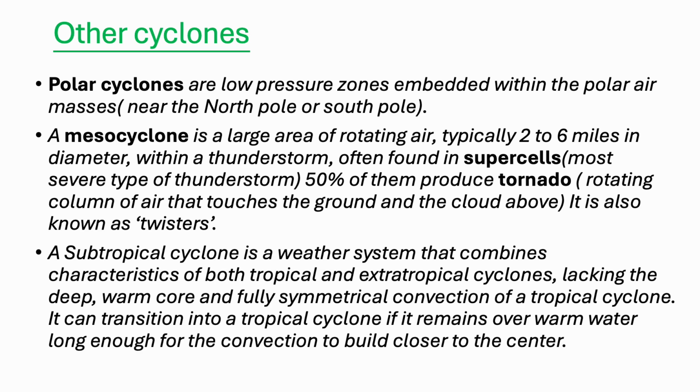A subtropical cyclone is a weather system that combines characteristics of both tropical and extratropical cyclones, lacking the deep, warm core and fully symmetrical convection of a tropical cyclone. It can transition into a tropical cyclone if it remains over warm water long enough for the convection to build closer to the center.